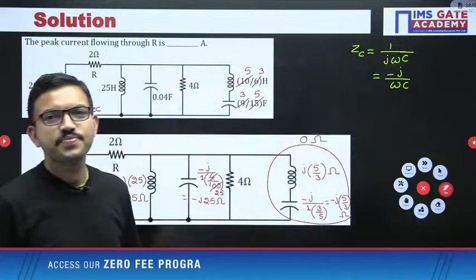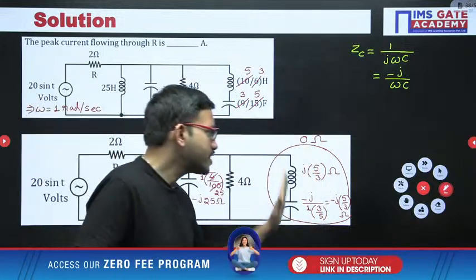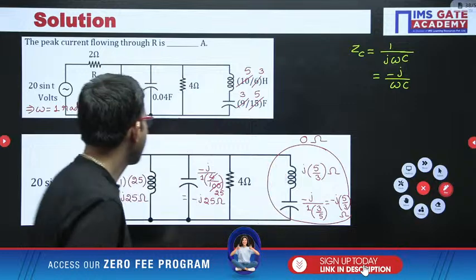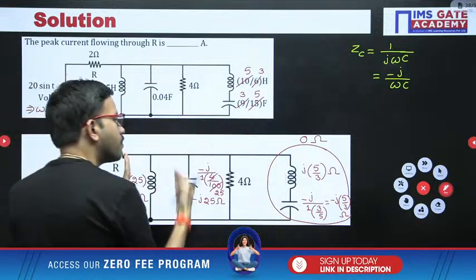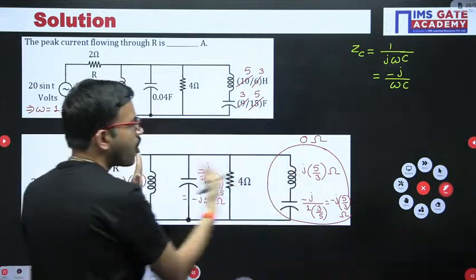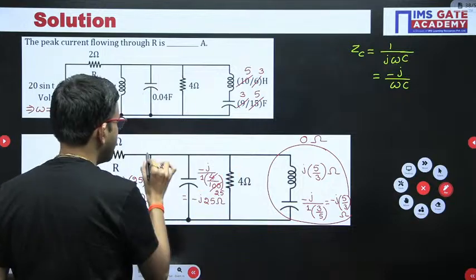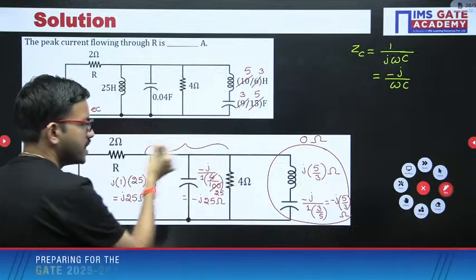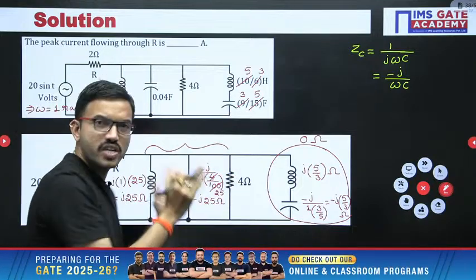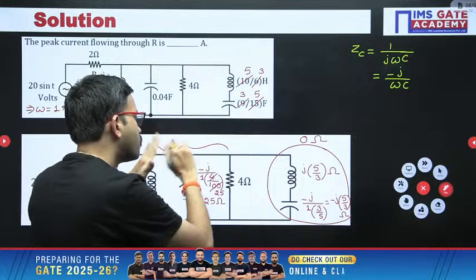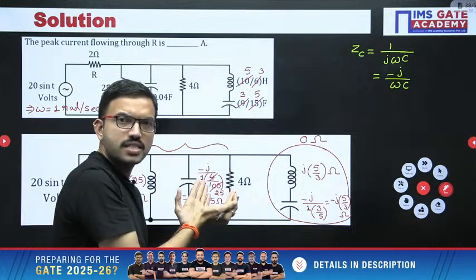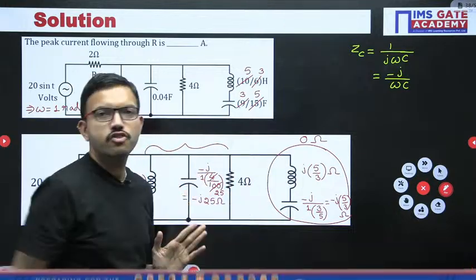0 ohm, what is it? It is a short circuit. Here you are having the inductor, capacitor, resistor and this branch, all contained in parallel. Whatever equivalent impedance you are getting, something finite. Now that overall equivalent impedance is in parallel with 0 ohm.